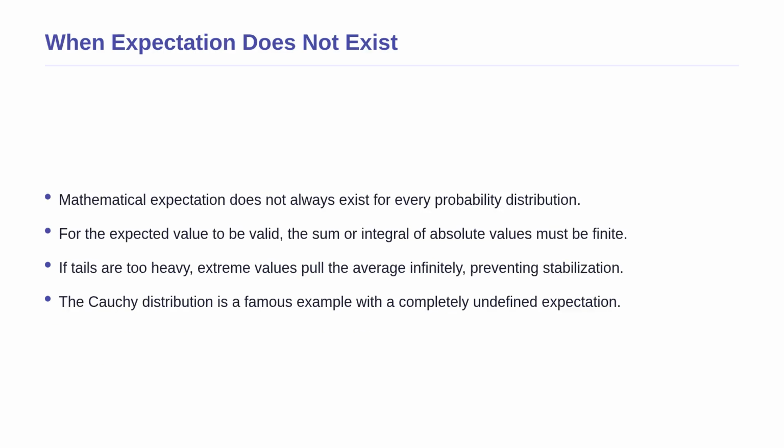This formula we just saw leads us to an important question. Does an expected value always exist? The answer is no. For the expected value to be mathematically valid, the sum or integral must be finite. If the tails of a probability distribution are too heavy, meaning extreme values have unusually high probabilities, the average refuses to settle down to a single number. A famous example is the Cauchy distribution, where extreme values pull the average infinitely in both directions.